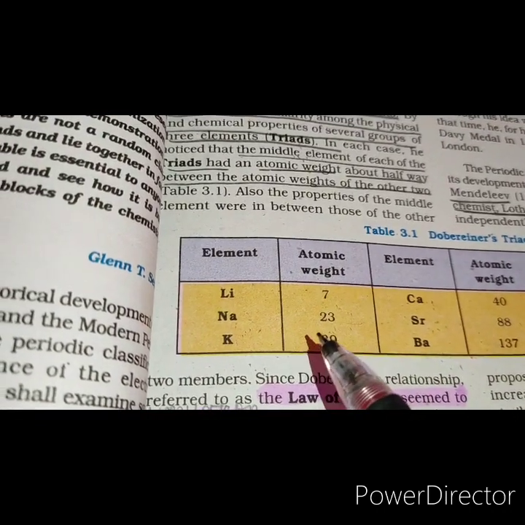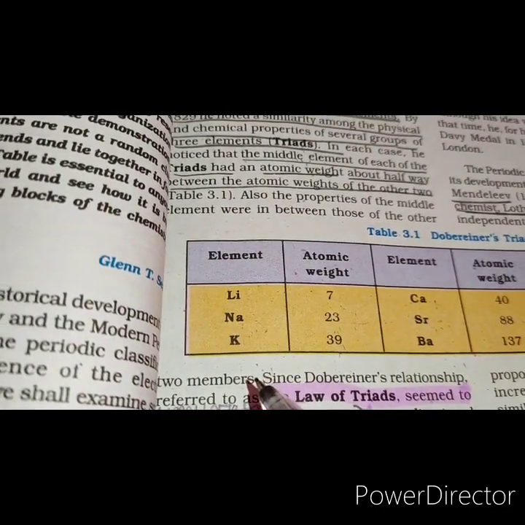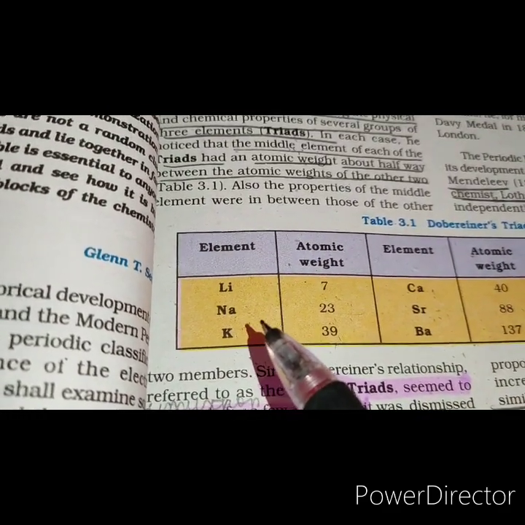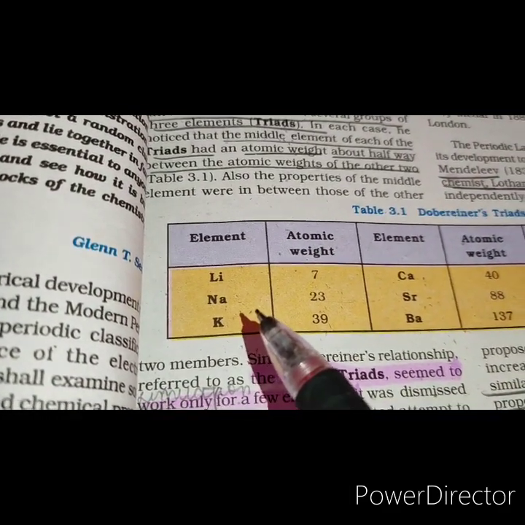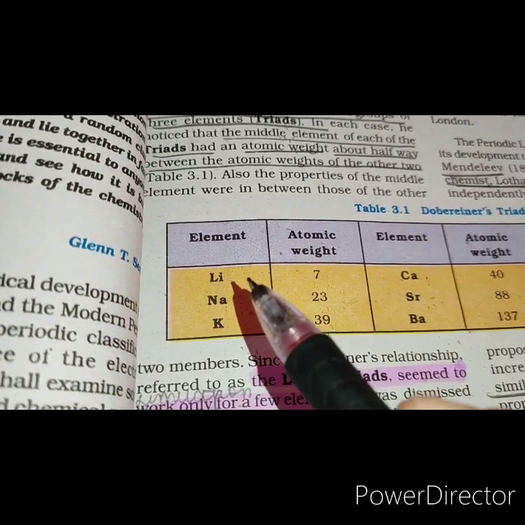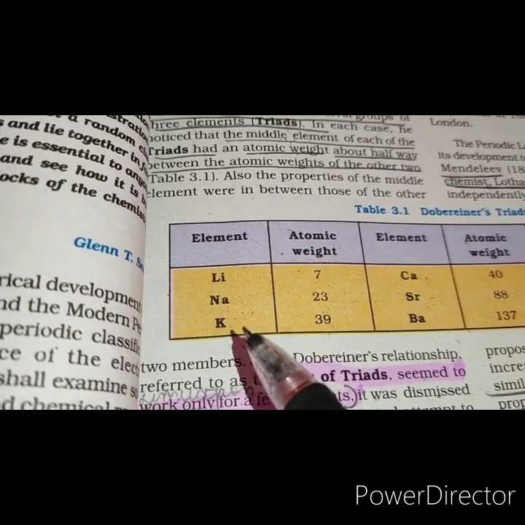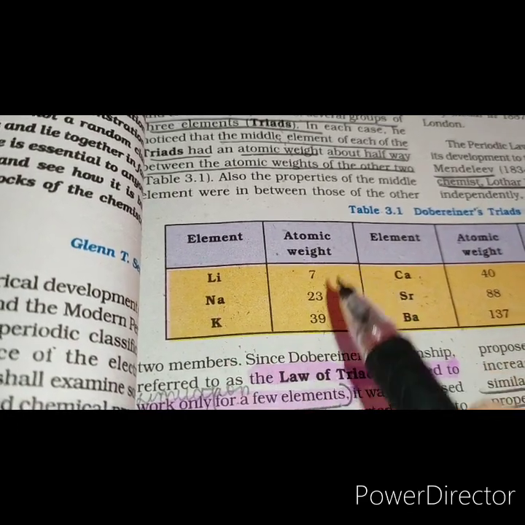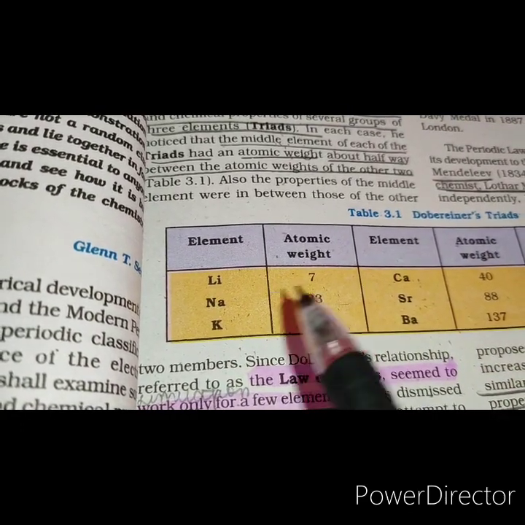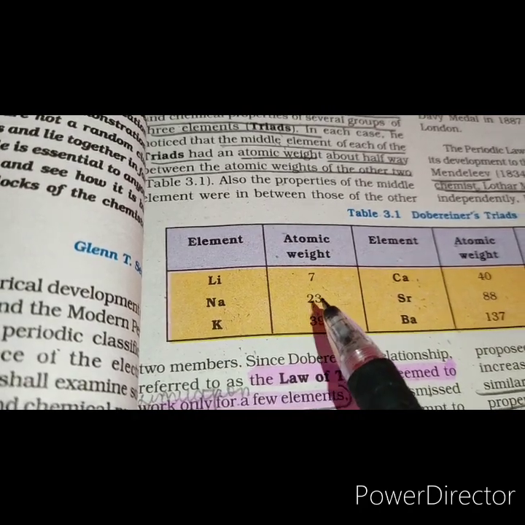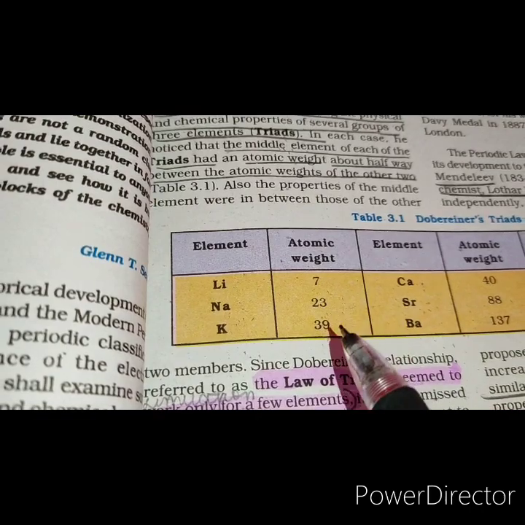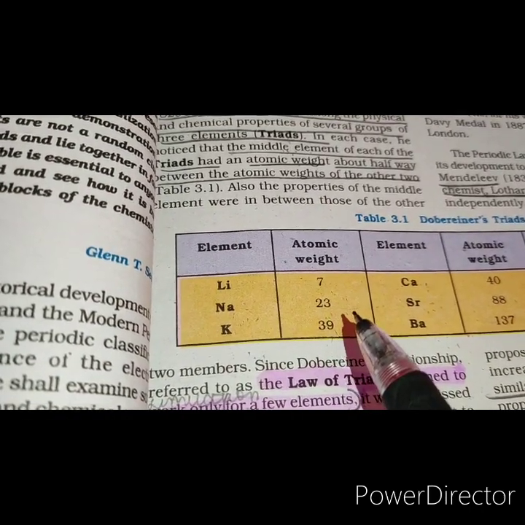In the triad of lithium, sodium and potassium, the atomic weight of the middle element is the mean of the atomic mass of lithium and potassium. So we can see here the middle element is sodium and its atomic weight is 23, and it is the average of the atomic mass of lithium and potassium, that is (7 + 39)/2 = 23.